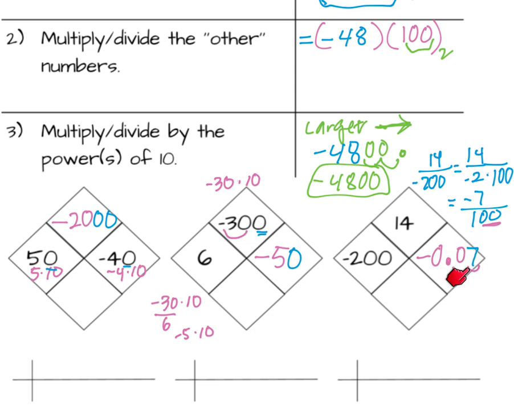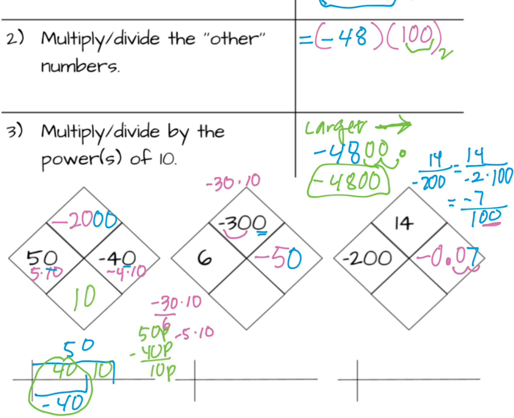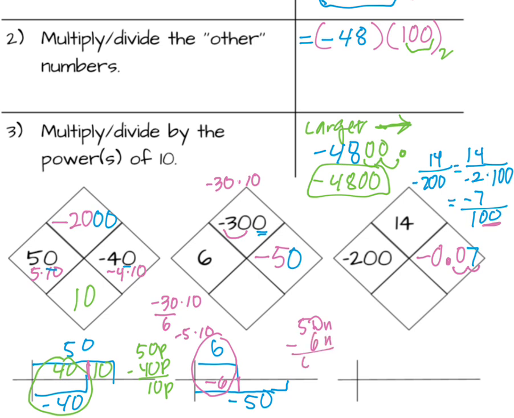Let's do our additions and we'll be finished. Let's go back over here. So I have a +50 plus a -40. I'm going to make 40 zero pairs. 50 positives minus 40 positives is 10 positives. Let's kind of get that out of the way. All right. Next, +6 plus -50. 6 zero pairs. 50 negatives minus 6 negatives is 44 negatives.